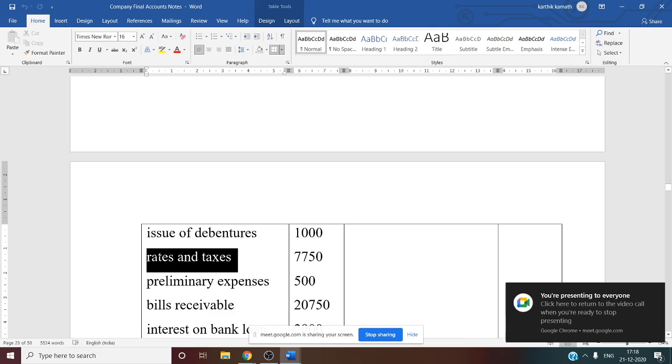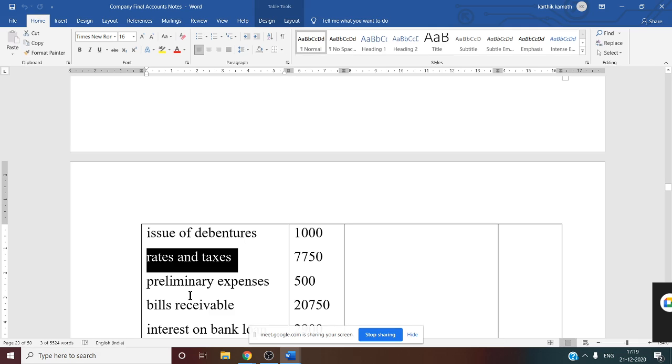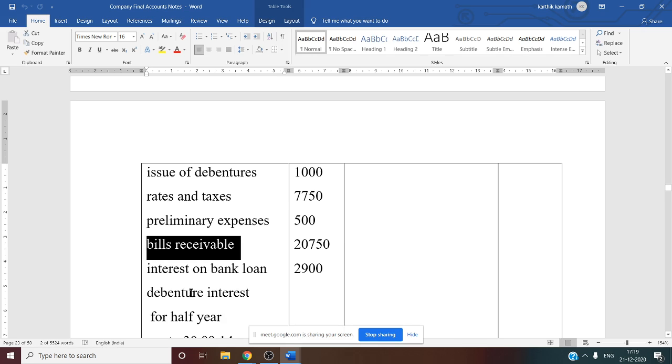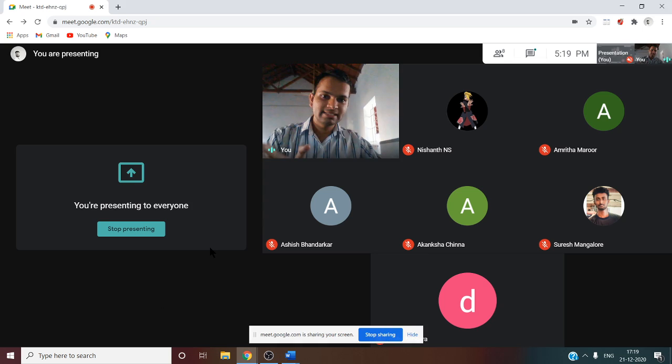Next, rates and taxes. Rates and taxes, that is other expenses. Rates and taxes, other expenses, working note number 30. Then preliminary expenses: it is other current asset, working note number 21. There you have to show this information. Bills receivable is nothing but other current asset. Bills receivable, you have to remember this, it is other current asset, working note number 21. If bills payable is given, that is other current liability. Other current liability, that is working note number 9. There you have to show it if bills payable information is given in the question.